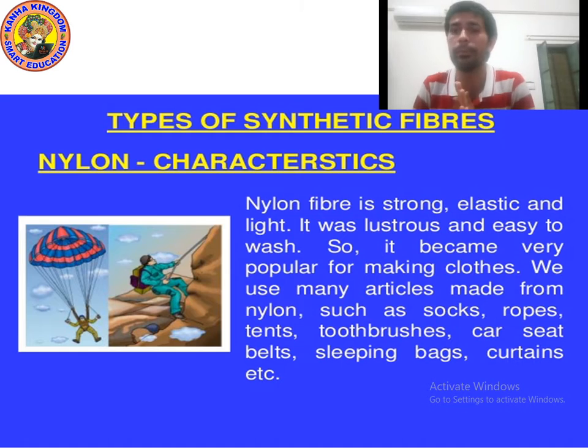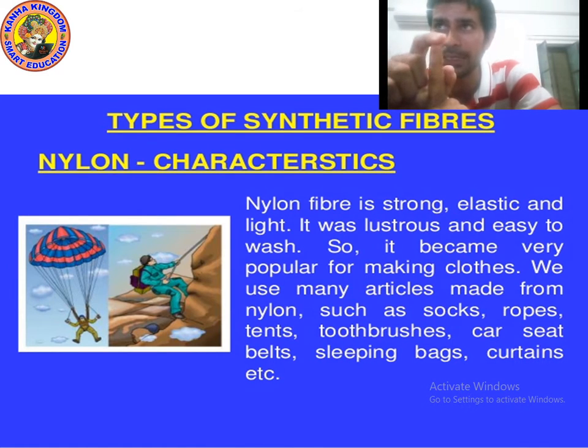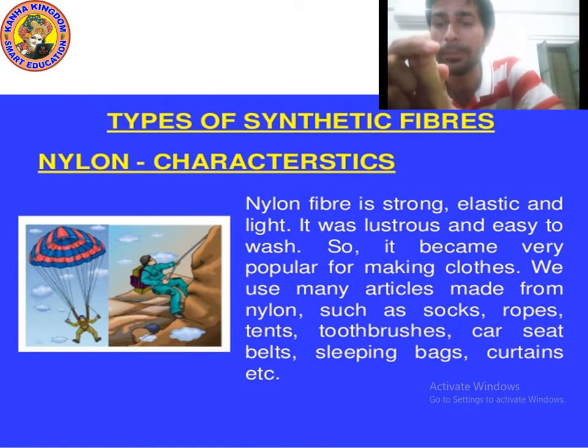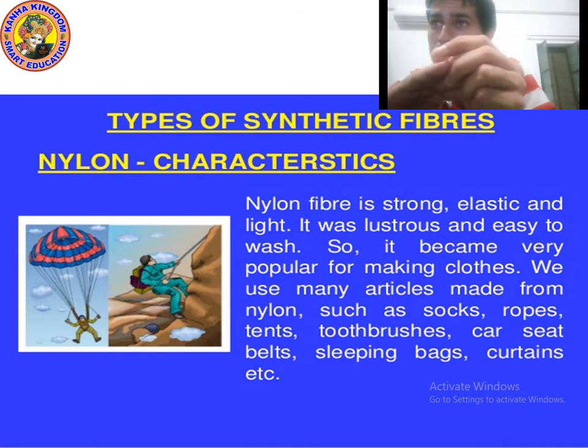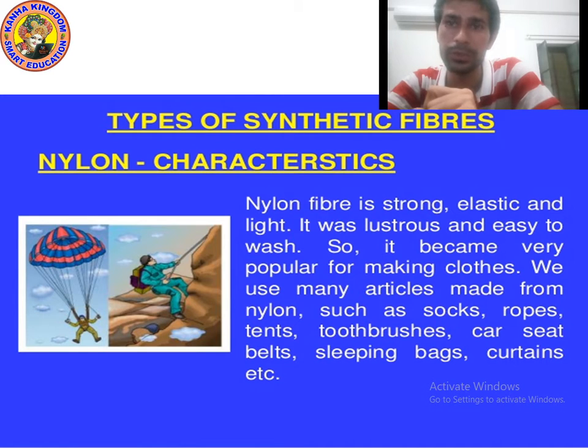So remember the properties. You can write them down point-wise. Property number 1, nylon fiber is strong. Property number 2, nylon fiber is elastic. Property number 3, nylon fiber is light. Property number 4, nylon fiber is lustrous. Property number 5, it is easy to wash. I hope you understood. Now let's move on to the next point.